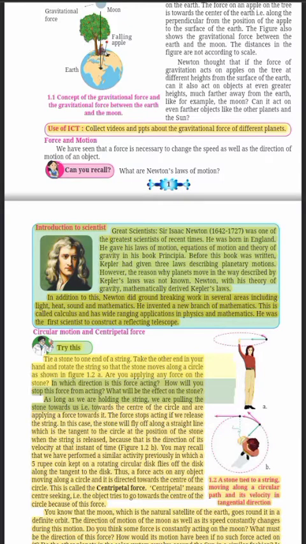As long as we are holding the string, we are pulling the stone towards us, i.e., towards the center of the circle, and are applying a force towards it. The force stops acting if we release the string. In this case, the stone will fly off along a straight line which is the tangent to the circle at the position of the stone when the string is released, because that is the direction of its velocity at that instant of time.